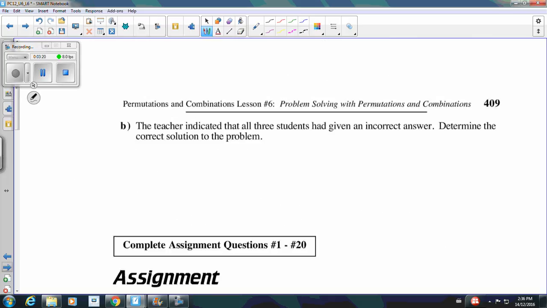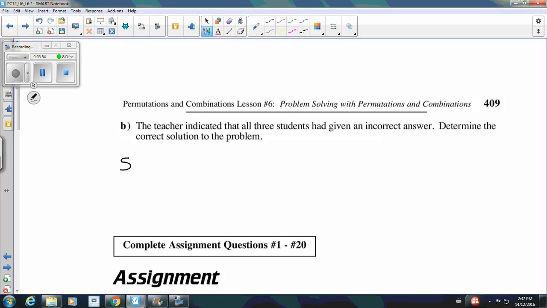So how do we need to do this? The teacher indicated that all 3 students had given an incorrect answer. Determine the correct solution. So what we need to do here is we need to have 3 pop songs and 2 classical songs. Once we've picked the 5 songs we're going to play, we need to arrange them. And this really makes sense if you think about how Mrs. Barry or whomever is doing this would choose what songs they're going to play. They're going to go through their list of songs. They're first going to choose which songs they're going to play, and then decide on the order.